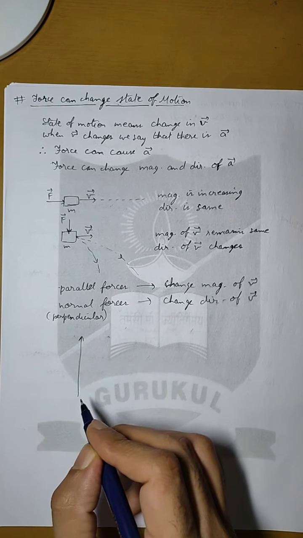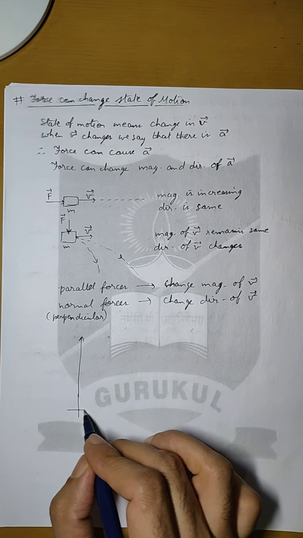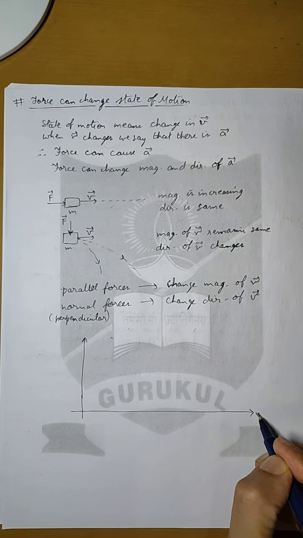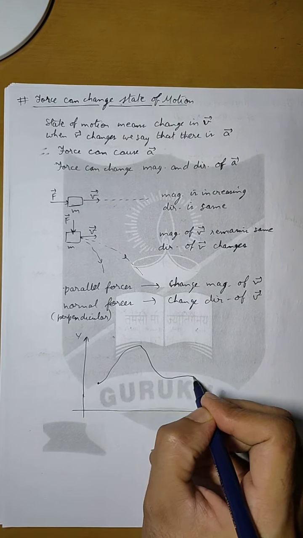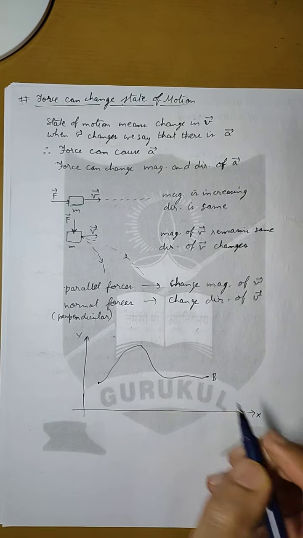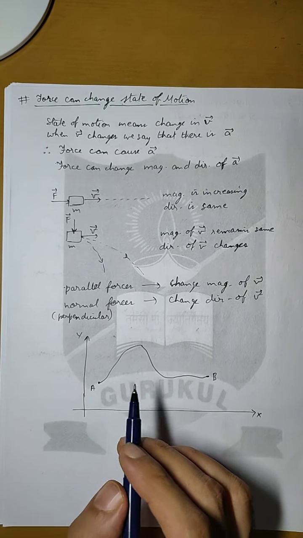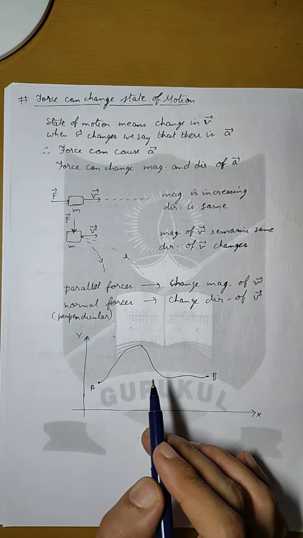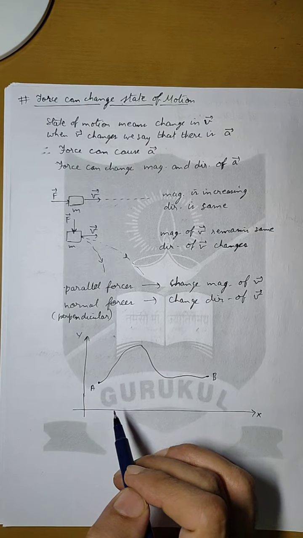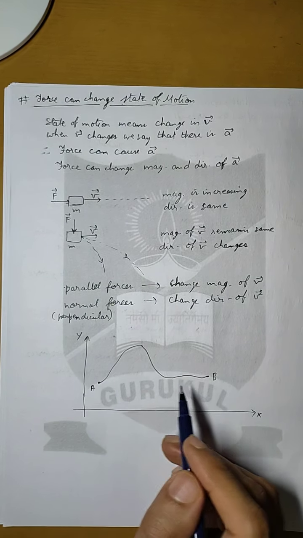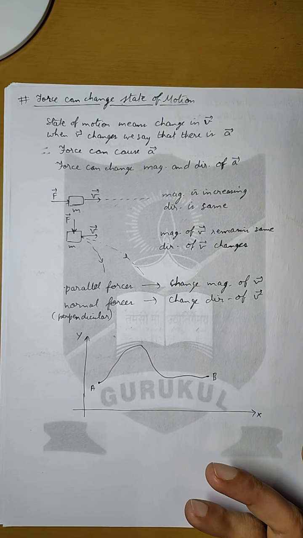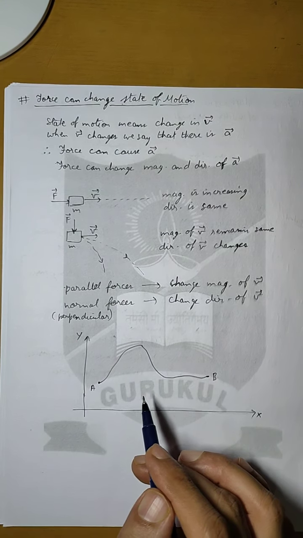Now let us understand this concept further with a real life situation. Let us say that a body is moving in an xy plane, starting from A and going like this to point B. Then we know that during this motion it is possible that the velocity of this particle changes several times or does not change at all, and the direction can change several times or does not change at all. So any change can happen.